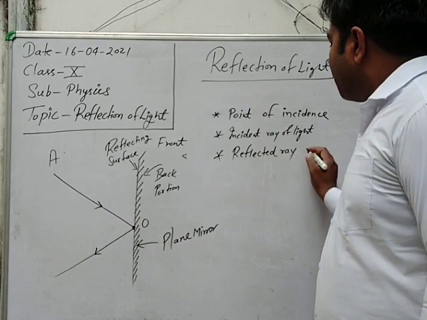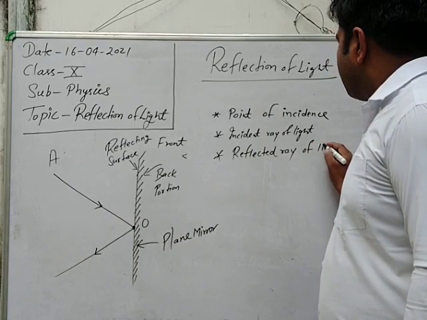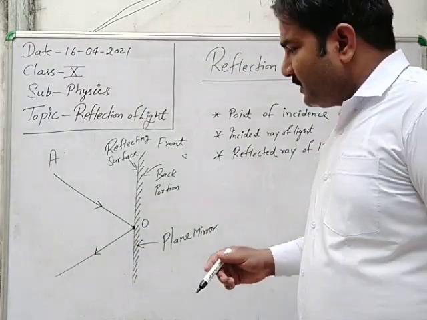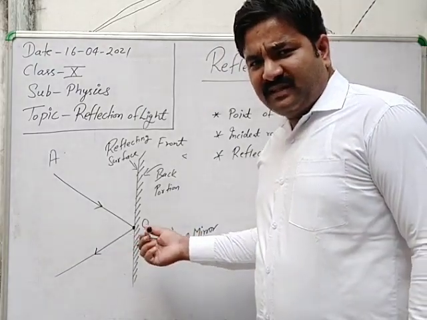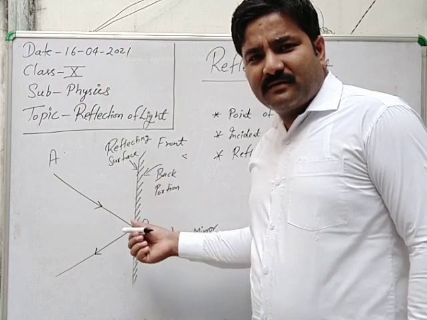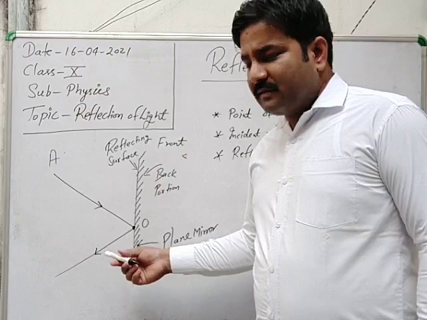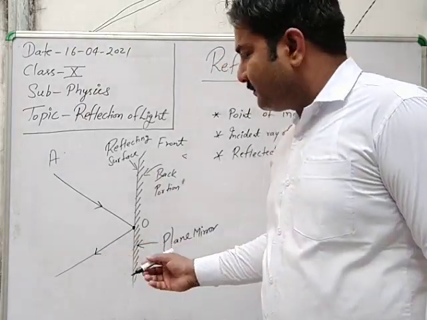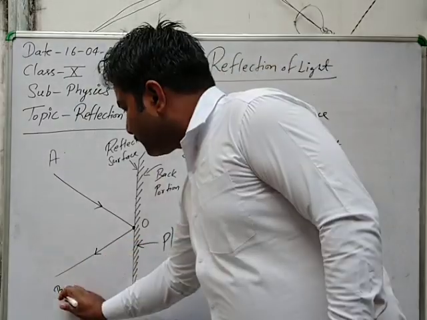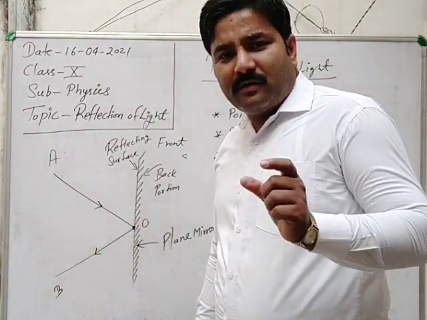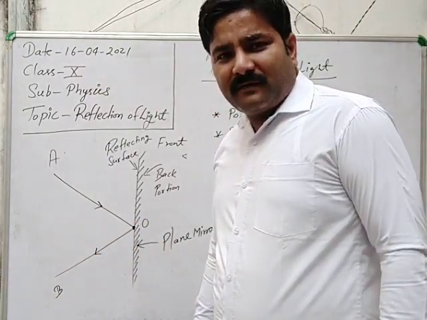And the next one is the reflected ray of light. Let's see what is reflected. Just after striking the plane surface, the ray that goes away from the plane mirror, this is OB, the ray which is going away from the plane mirror, that is the reflected ray.